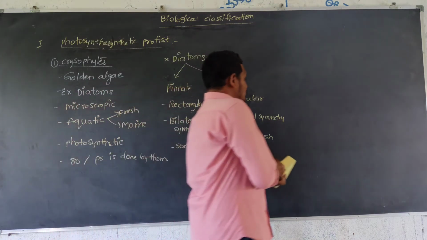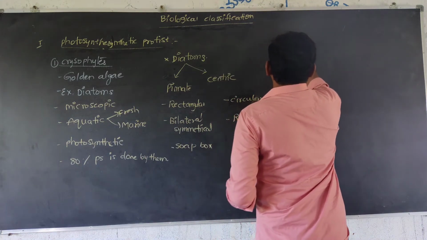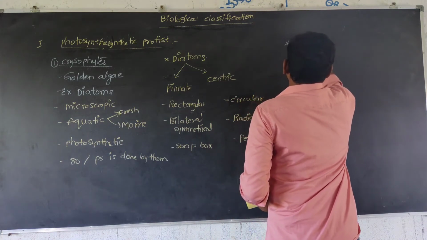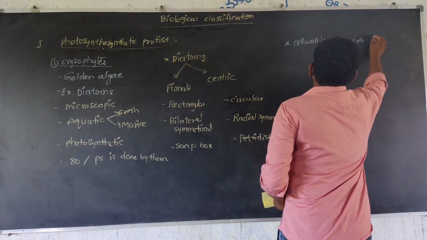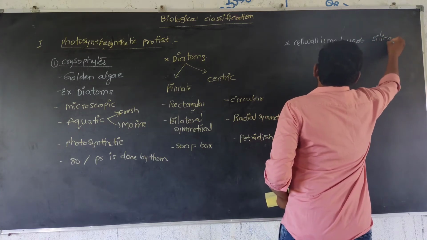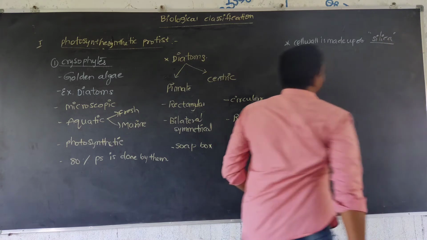Next, the cell wall is mainly made up of the substance silica.